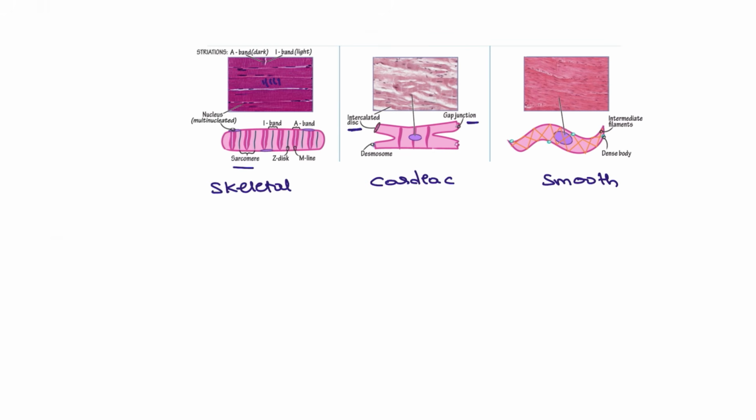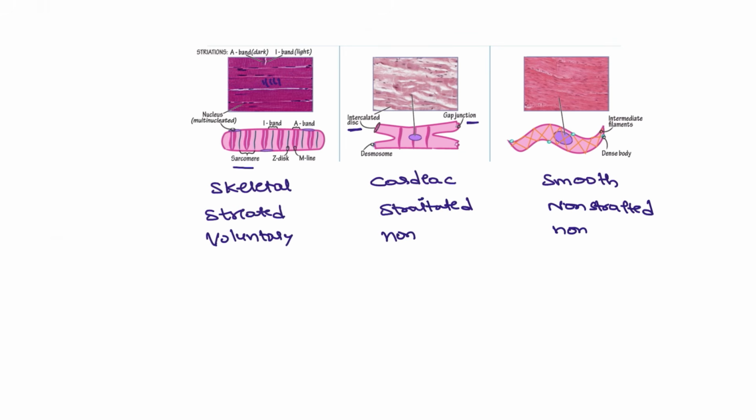So what is the importance of this? This is striated. Here also it is striated. This is non-striated, right? This is voluntary. This is involuntary. Here also it is involuntary, right?